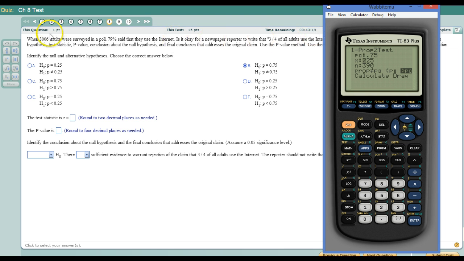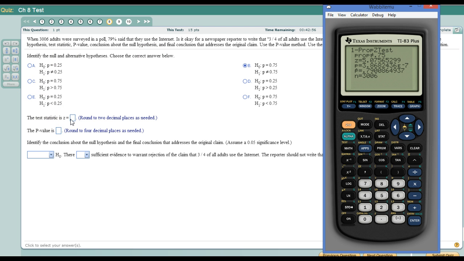X is 79% of 3006, so 0.79 times 3006. Rounded to the nearest whole number, 2375, out of 3006. We're going to do a not equal to.